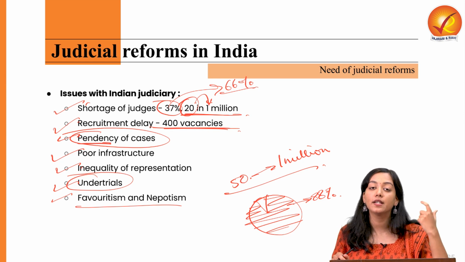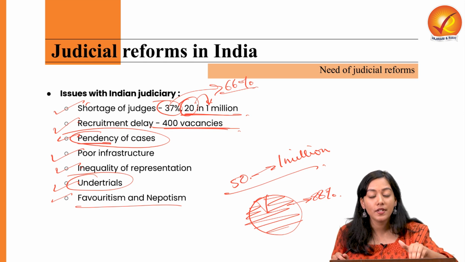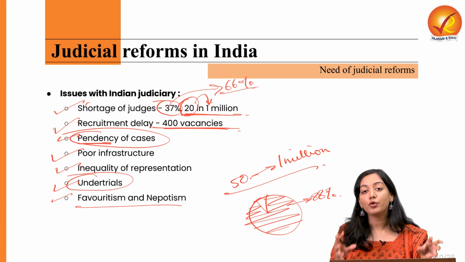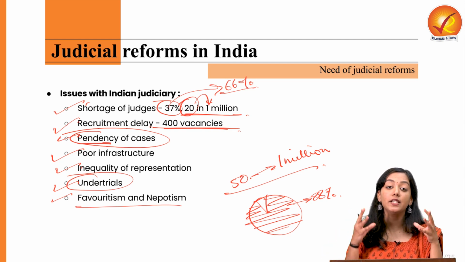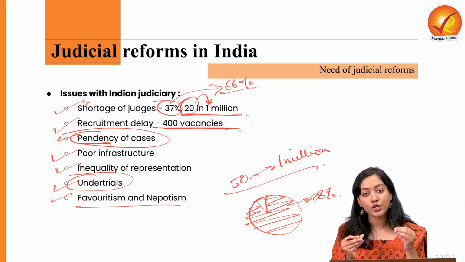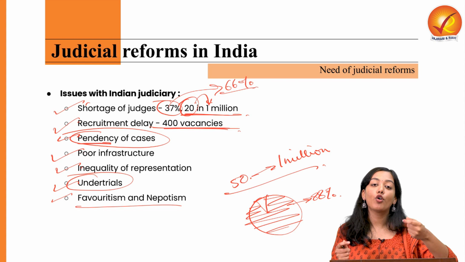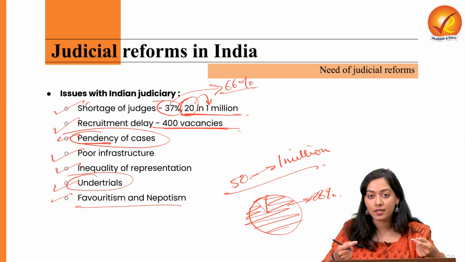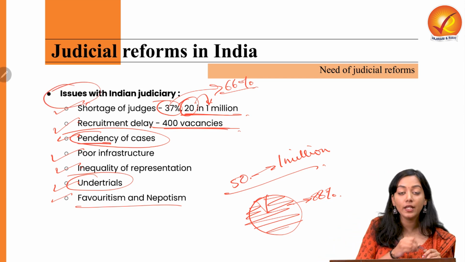It is nowhere written the correct criteria according to which they should be selected. As a result of this, favoritism and nepotism are finding their way to breed the grounds of selection of these judges. So first and foremost, we have a lack of judges, and the judges who are there are also of compromised merit. They are not selected on the basis of proper merit. So these are some of the issues pertaining to the Indian judiciary.